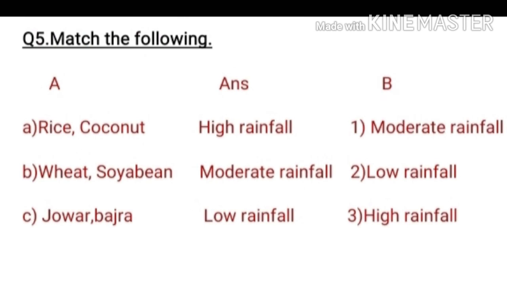Question number 5 is match the following. Here are given 3 columns. In column A, the question is there. In the middle column, we have to write down the answer. And in column B, all answers are given. So first question is rice, coconut. Second is wheat, soybean. And third one is jowar, bajra. And in column B are given moderate rainfall, low rainfall and high rainfall. So question number 1 is rice, coconut and the answer is high rainfall. Question number B is wheat, soybean. The answer is moderate rainfall. And question number C is jowar, bajra. The answer is low rainfall.